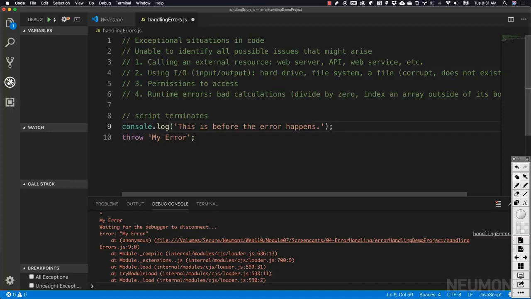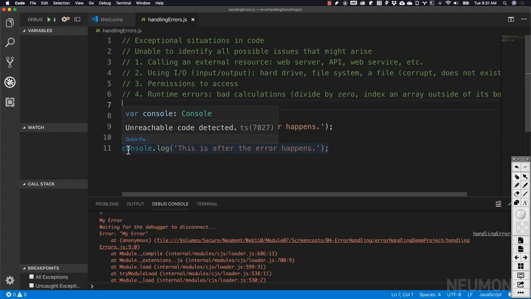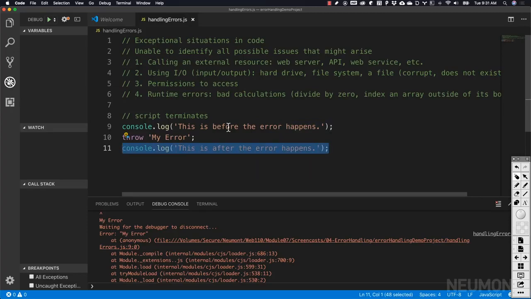And let's terminate that. And then let's do another one, and let's put it right after it, and let's change it to "this is after the error happens." Now inside of our IDE, we can actually already see that there's something up, because this text right here is darker. It's muted compared to the text up here.